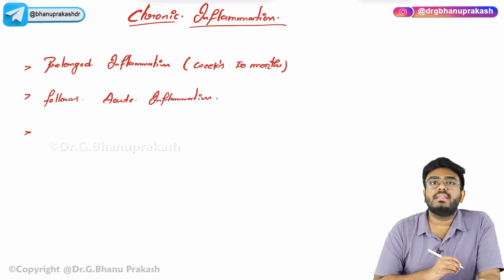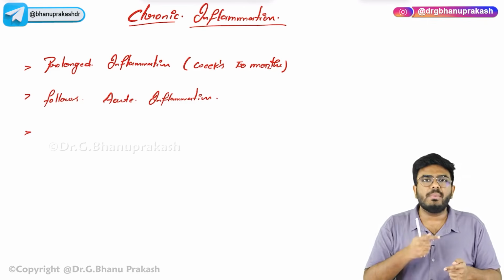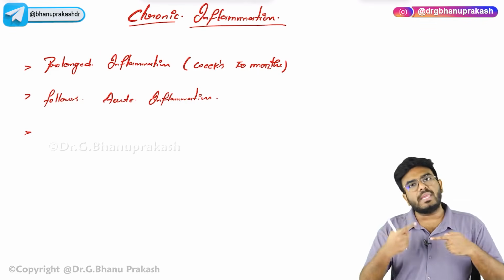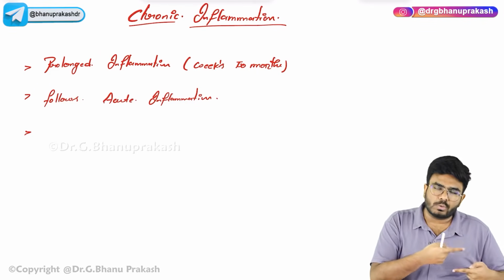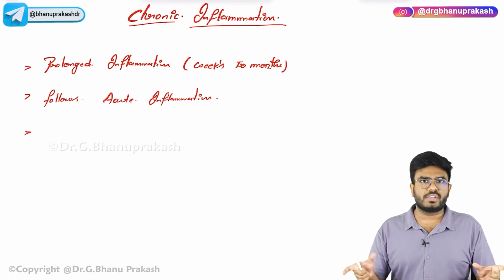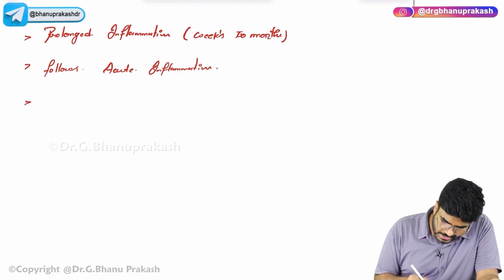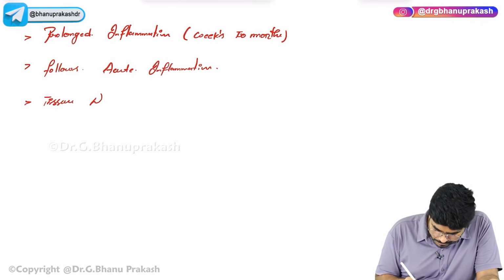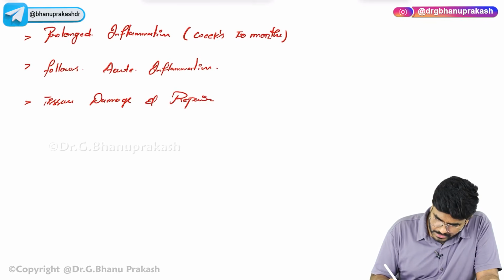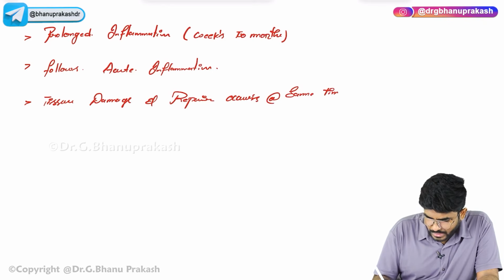So what's happening in chronic inflammation? See, inflammation is there for a long duration of time because there is continuously repeated damage. So inflammation is continuing, and at the same time the body is trying to do the repair also. So in chronic inflammation there is damage of the tissues as well as healing of the tissues. Damage and healing are both happening at the same time. So the point which I want you to know is that tissue damage and repair occur at the same time.